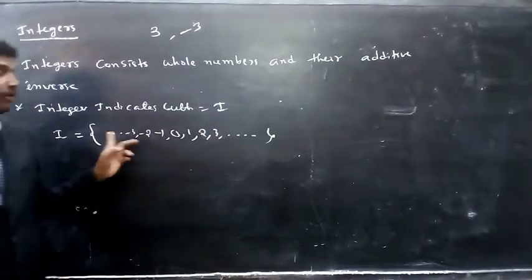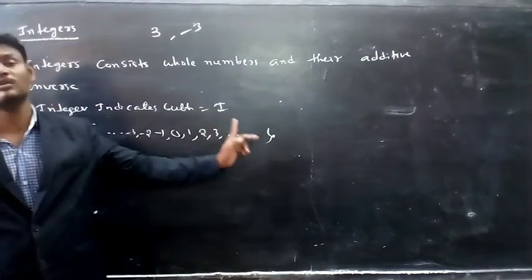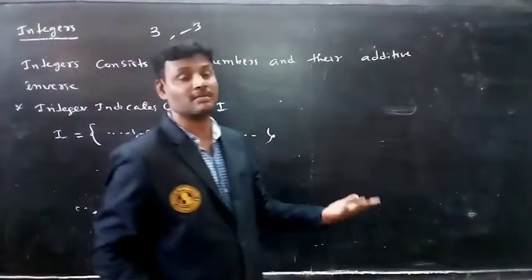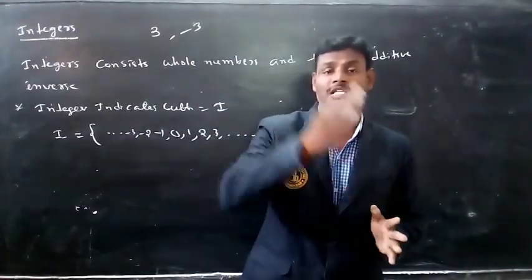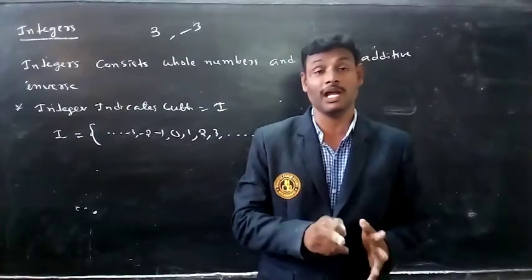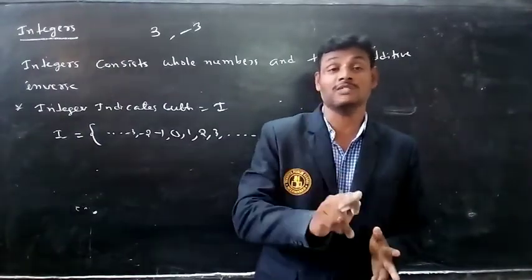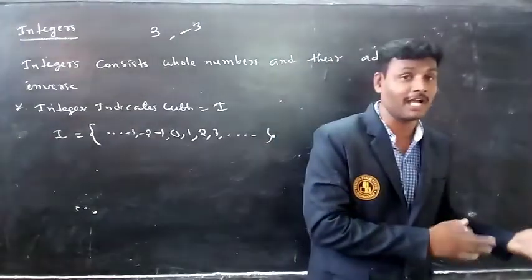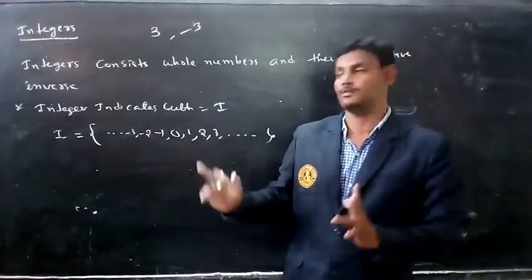And here I don't know the least number and also I don't know the largest number. Previously, the least natural number is 1, because natural numbers start from 1. The least whole number is 0, because whole numbers start from 0. But in integers, I don't know the least number and also I don't know the largest number.